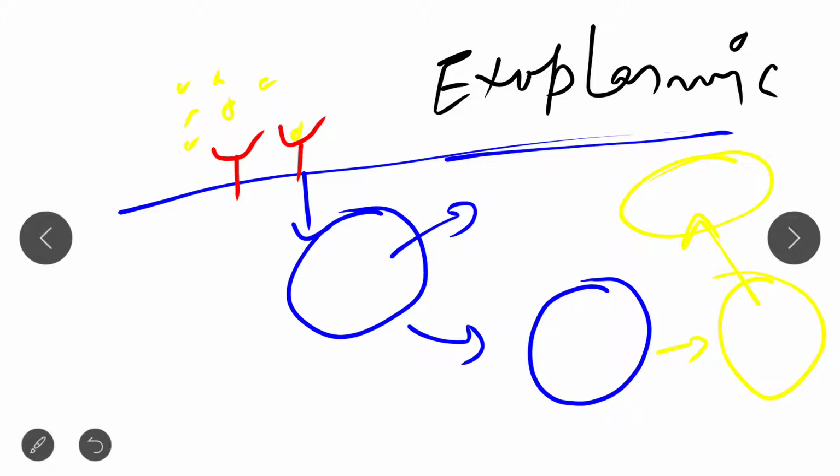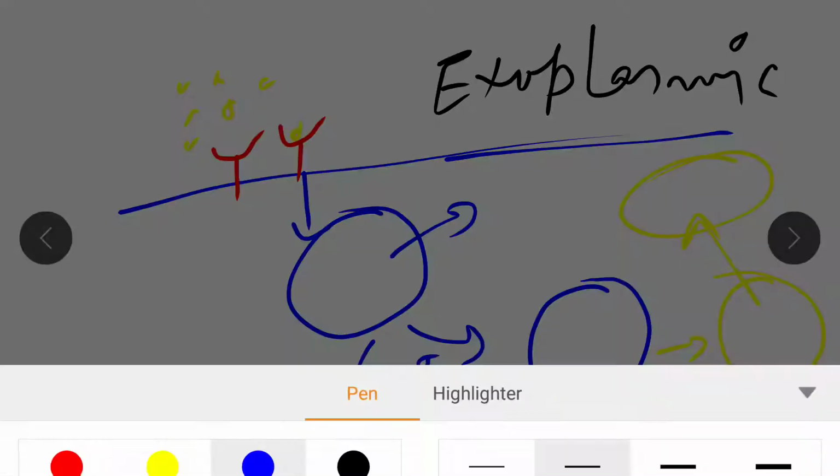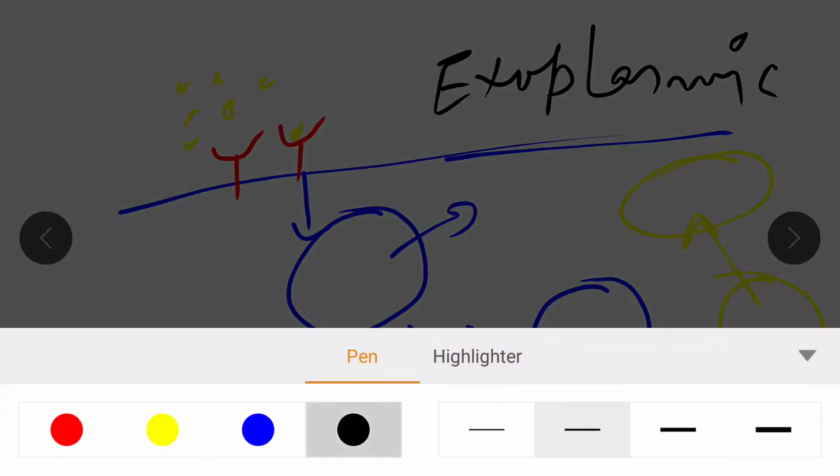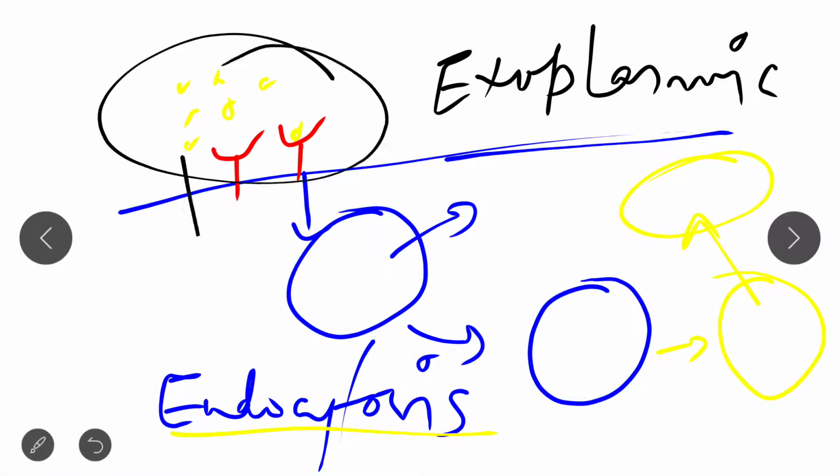This is the whole concept of endocytosis: in this process, the materials are internalized.